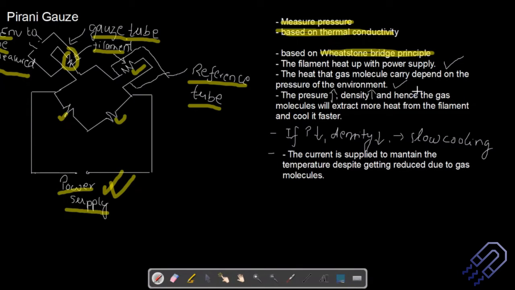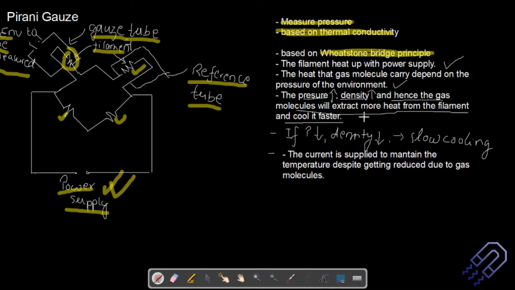So this will indirectly give me an idea of the pressure inside the system. In general, if the pressure is more, the density will definitely be more, and the gas molecules will extract more heat from the filament and cool it faster.